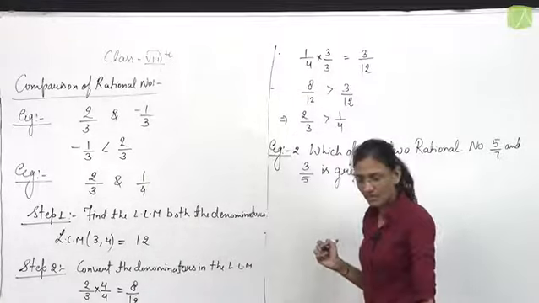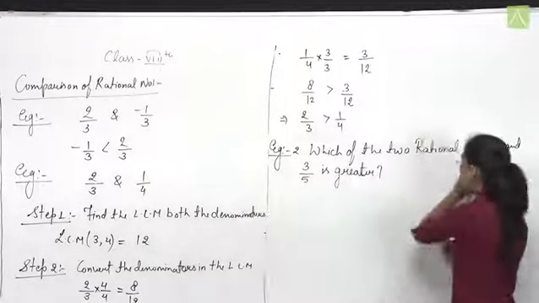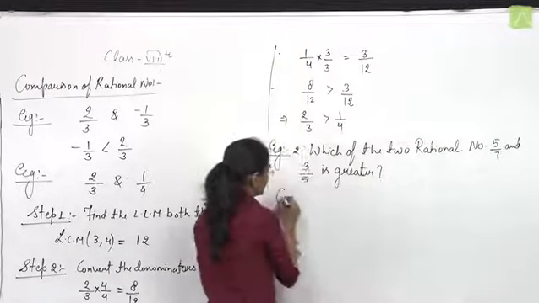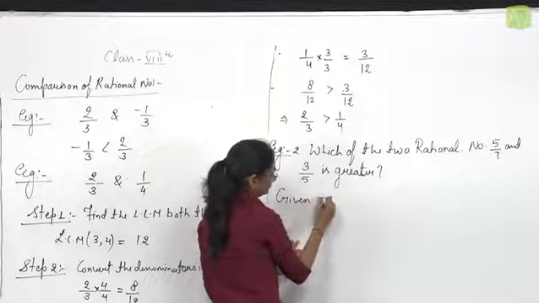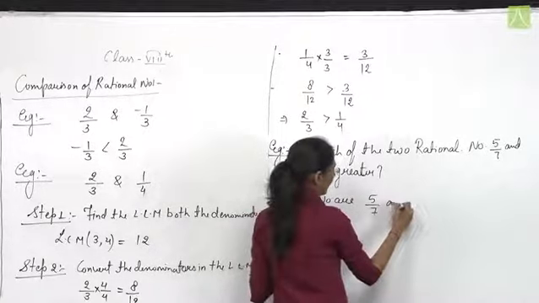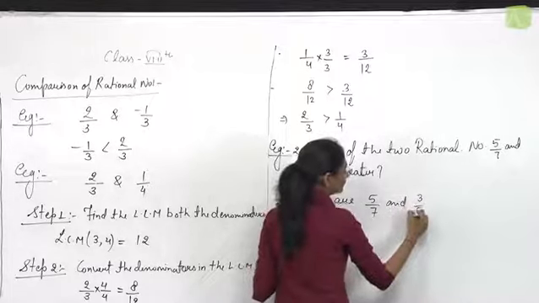Two rational numbers are given. We need to find out which one of them is greater. Given numbers are 5 by 7 and 3 by 5.